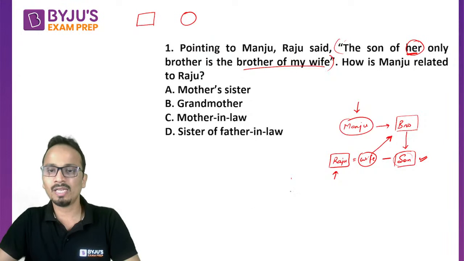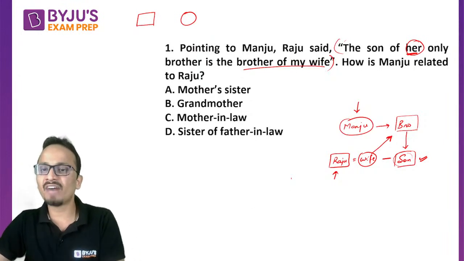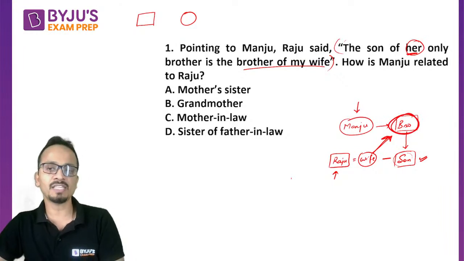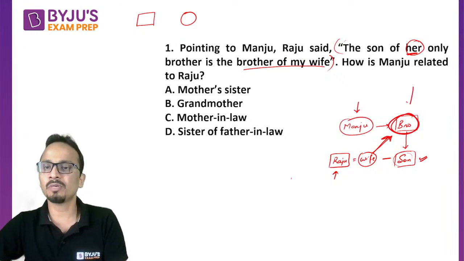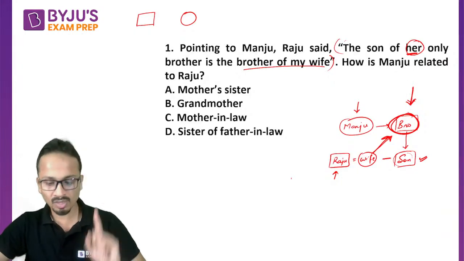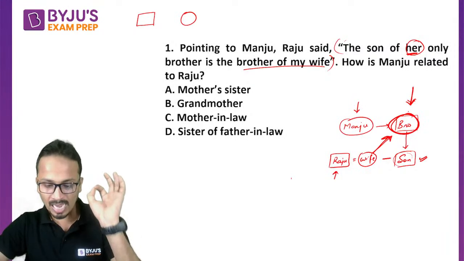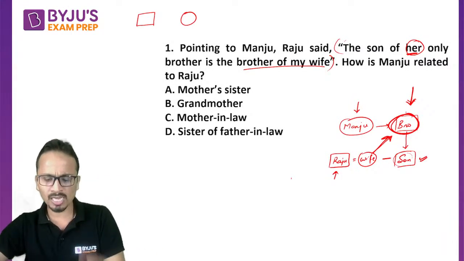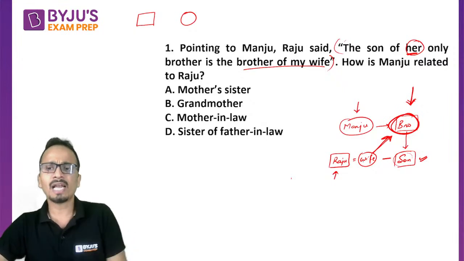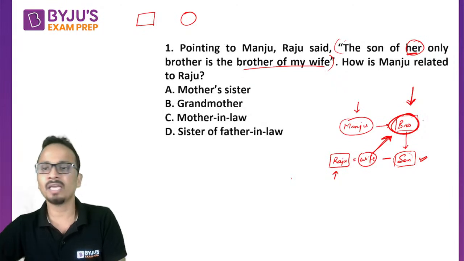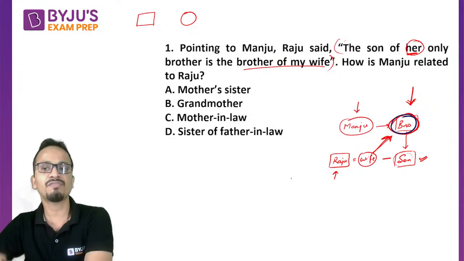Okay, so let's see. Now Raju's wife's father is this person. So can I say that this person that I have just marked is the father-in-law of Raju, right? Kushagra and Tarun have changed the answer. All right, no problem. So Kushagra and other students, have you understood? Raju's wife's father is the person that I am going to mark in blue color. So this is the person who is Raju's wife's father.